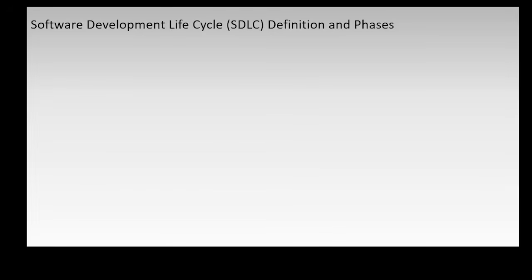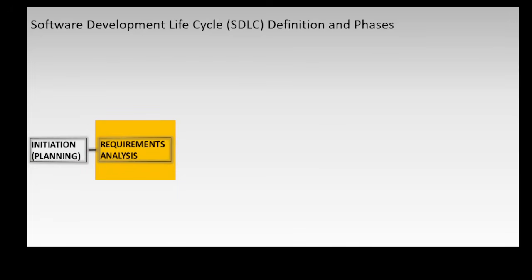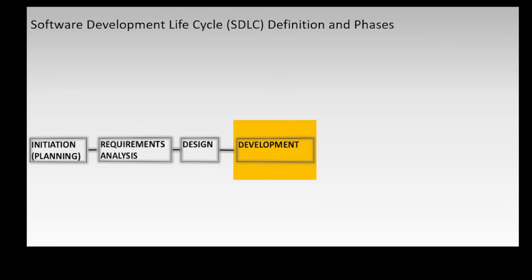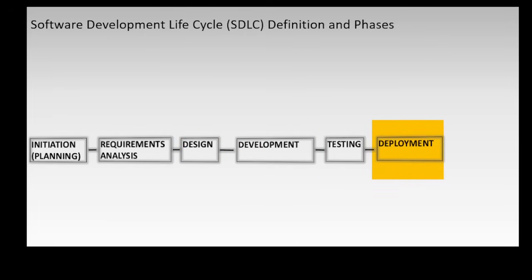The phases of the software development lifecycle are the first, initiation and planning, followed by requirement analysis phase, then the design phase, development, testing, deployment, and maintenance.